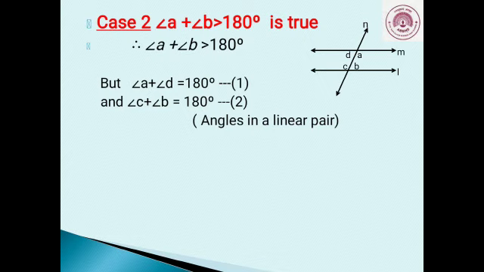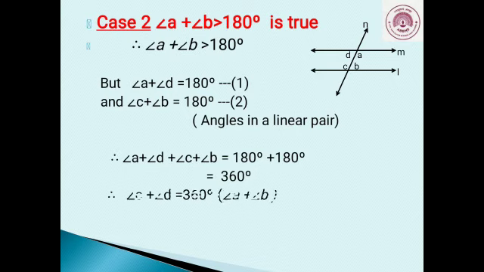Adding equations 1 and 2, we get angle A plus angle D plus angle C plus angle B equals 180 degrees plus 180 degrees, which is equal to 360 degrees.